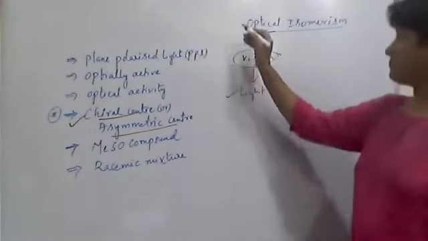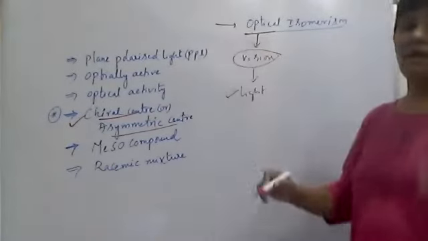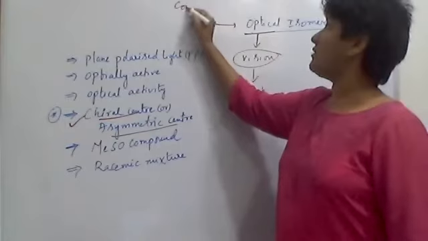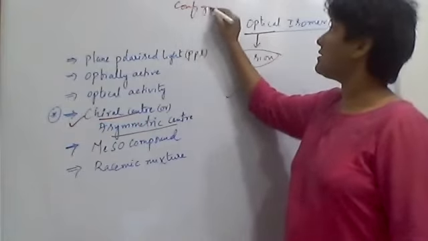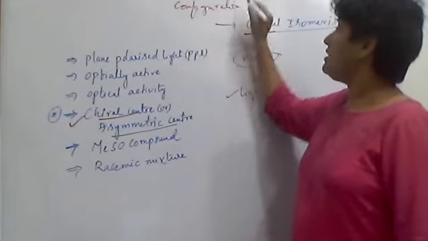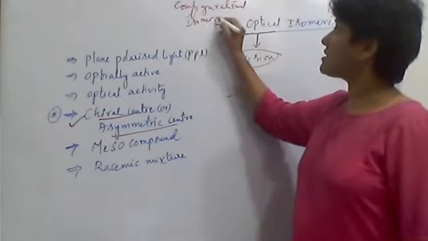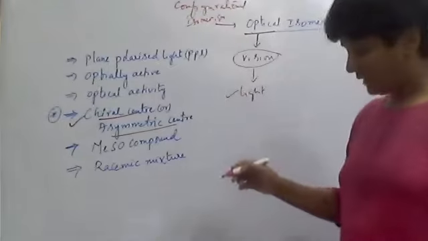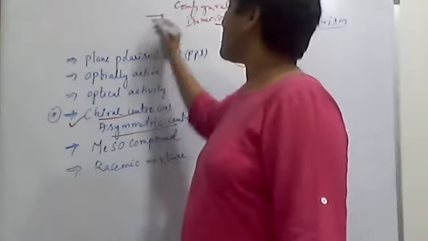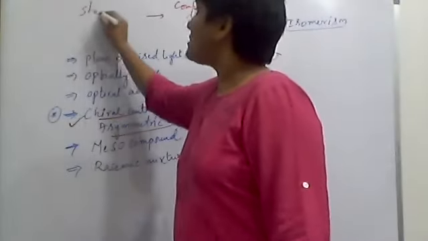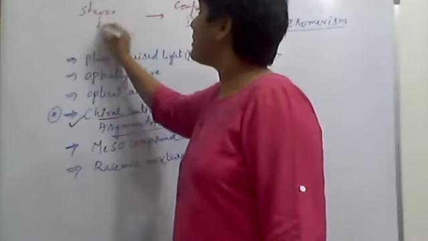So remember, optical isomers are one type of configurational isomerism, and this configurational isomerism is one type of stereoisomerism.